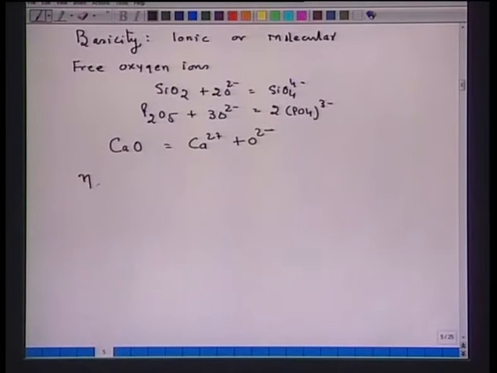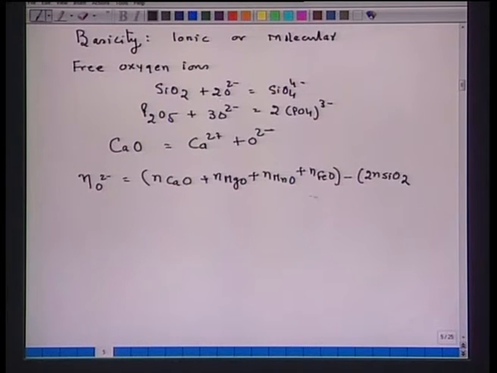So, we can quantify the free oxygen which is available per 100 gram of the slag, that will be equal to N CaO plus N MgO plus N MnO plus N FeO, because they are all oxygen donors, minus 2 N SiO2, because 2 O2 minus is required, plus 3 N P2O5, because 3 O2 minus is required, plus N Al2O3 and so on.